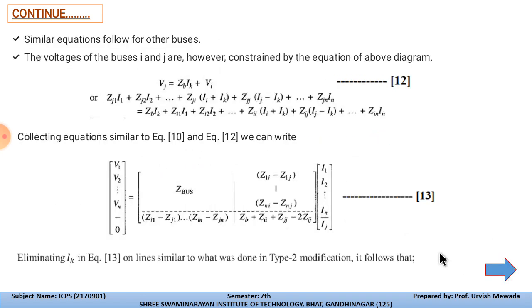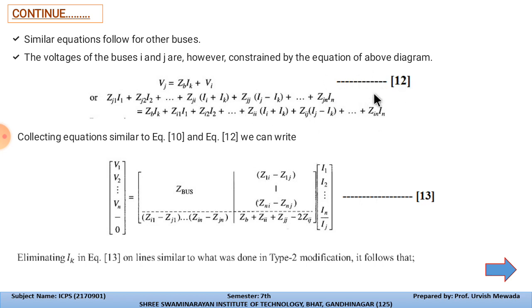So this will become Zb into Ik plus Zi1 into I1, for k 1 to n, so that is Zii. For ii, that will become Ii plus Ik, and for jj, that will become Ij minus Ik, and for the nth bus, Zin into In.